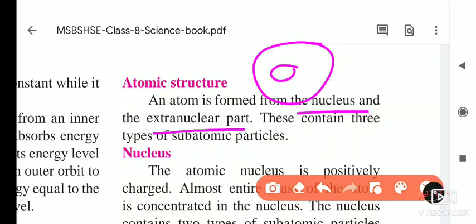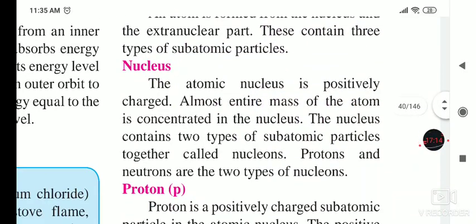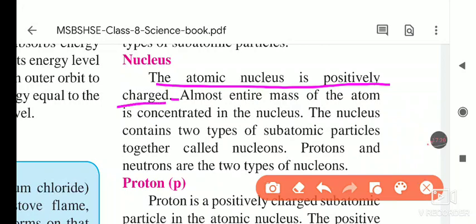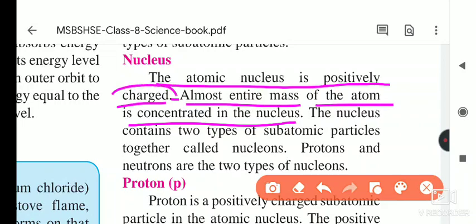So first it is the nucleus. Okay, so what is the nucleus? The atomic nucleus is positively charged. Almost the entire mass of the atom is concentrated in the nucleus. The nucleus is positively charged and all the mass of the atom is concentrated in the nucleus.